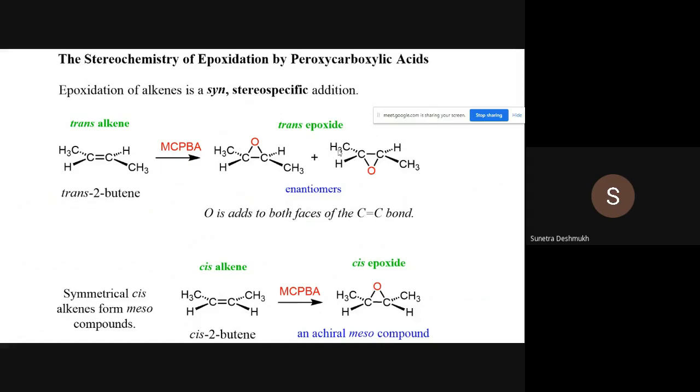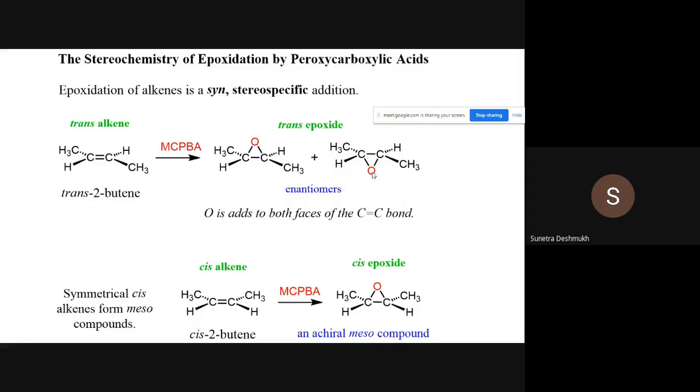In this one also, pay attention, only the orientation of addition of oxygen changes; it occurs either from the upper face or from the bottom face. The remaining substituents don't change their orientation or substitution pattern. The stereochemistry of the substituents is written as it is, and in the final product we only have to show the epoxide oxygen, which is above the plane or below the plane.